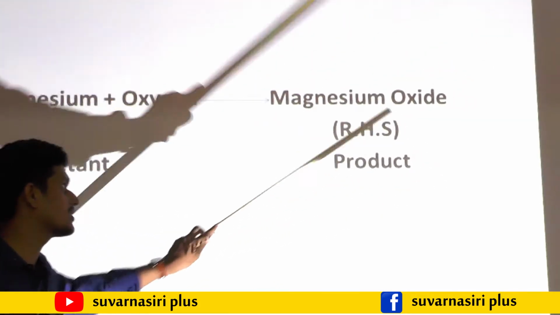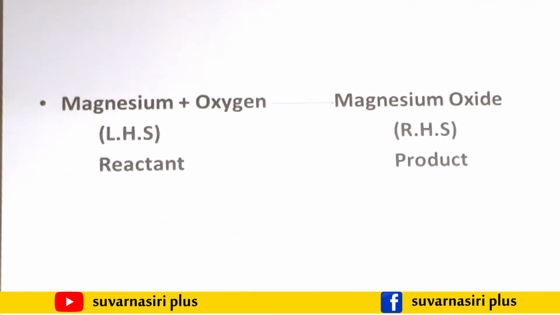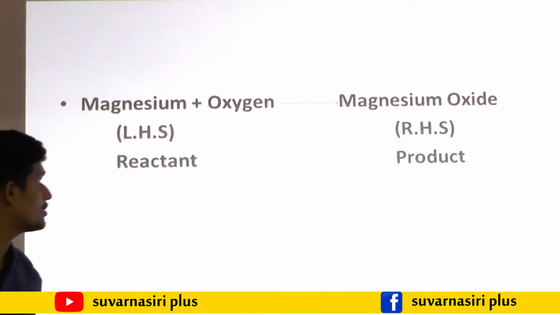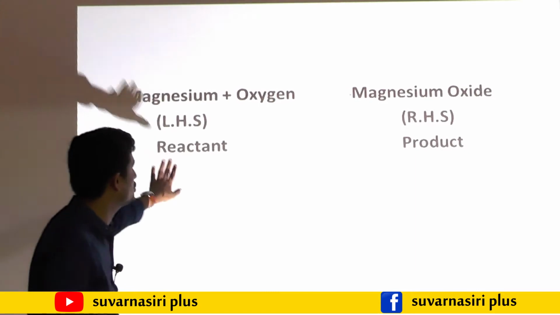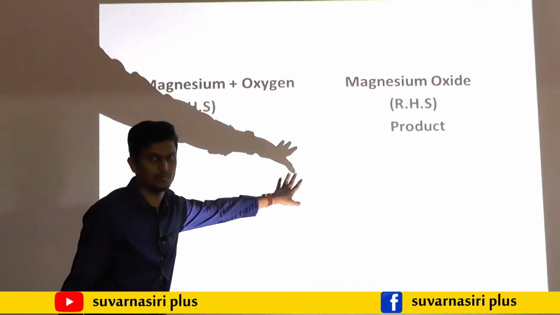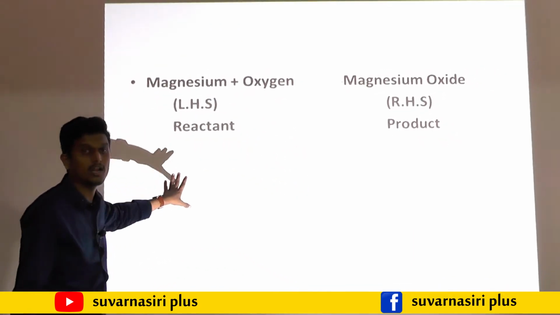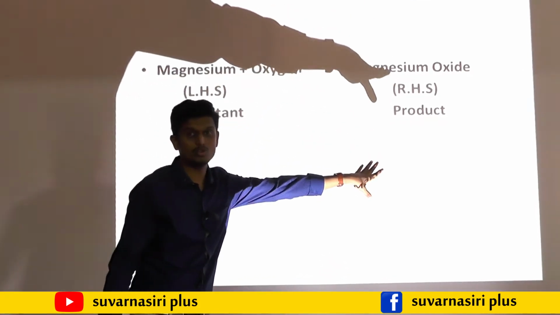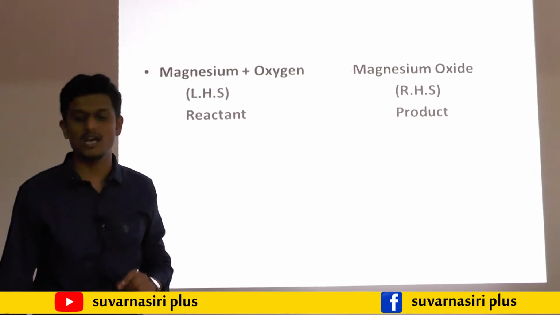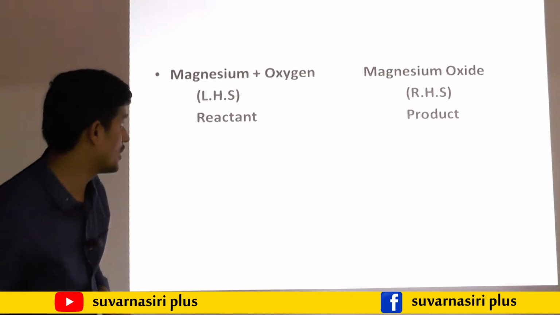That is the product side. The left hand side is always called the reactant side. This is qualitative. What is meant by quantitative is how much magnesium is going to react with oxygen. So one magnesium reacts with an O2 molecule, then it forms MgO. If I write like that, then it is called a quantitative equation.